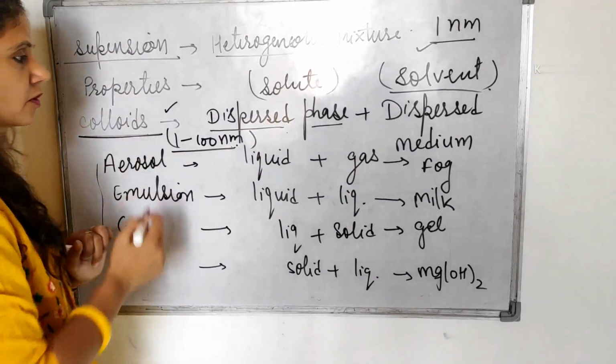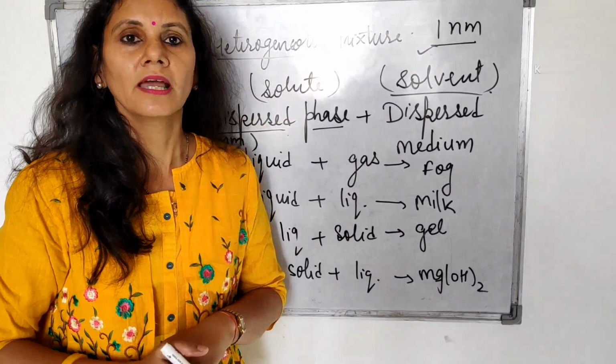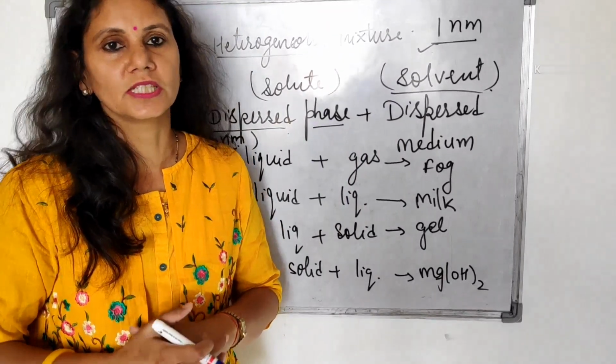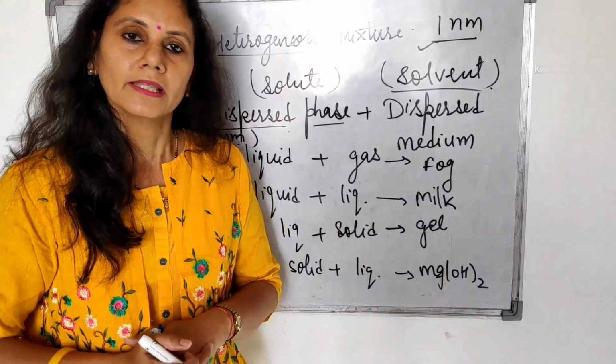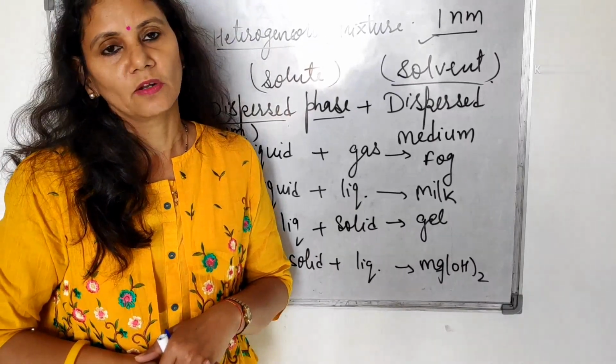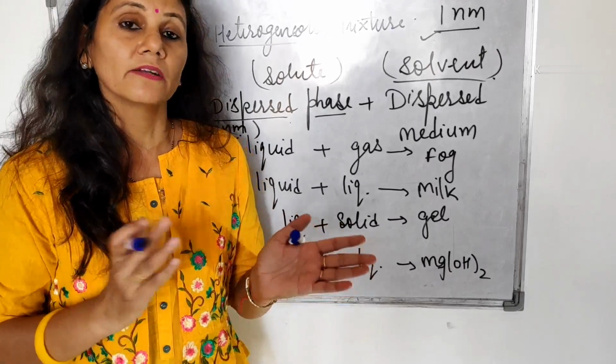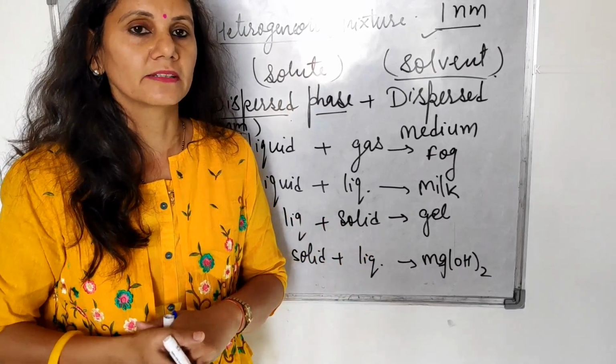The properties of colloids are that they are homogeneous mixtures to some extent, and heterogeneous also. Their particle size is 1 to 100 nanometer, but they cannot be seen by naked eyes. Such as milk, we cannot identify which is solute and which is solvent in it.